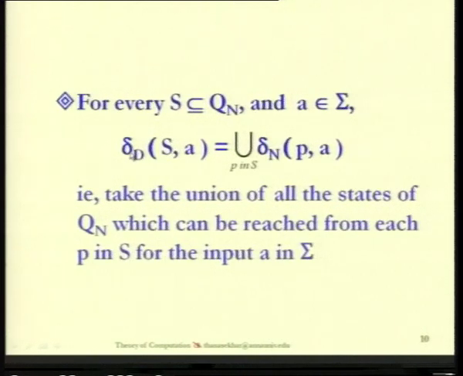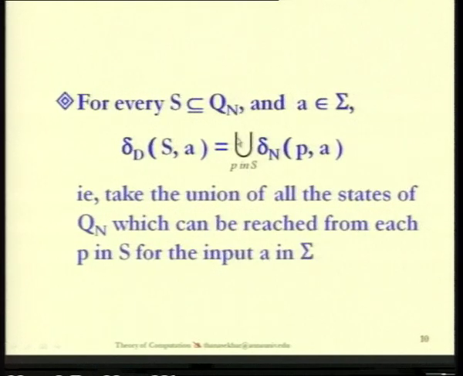As far as del d is concerned, its first component, that is the state, is a subset of this Qn. So this is not going to be a single state of the NFA; it is considered a single state of the DFA, but it has a set of states from the NFA. So now to evaluate the transition for A from this S, we need to evaluate the transition from every state of this S using the transition function del n.